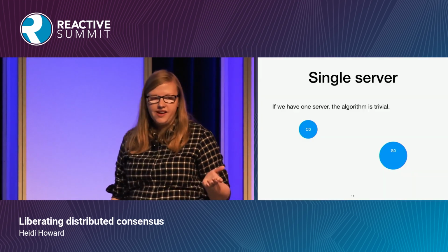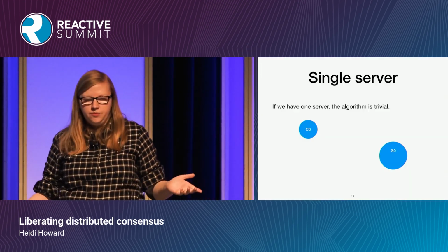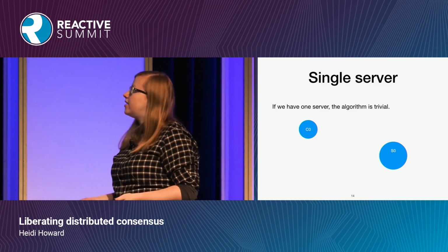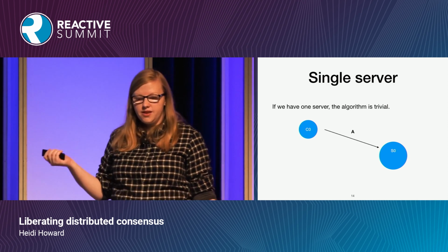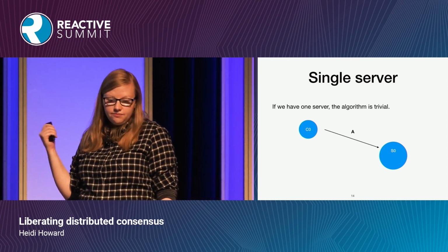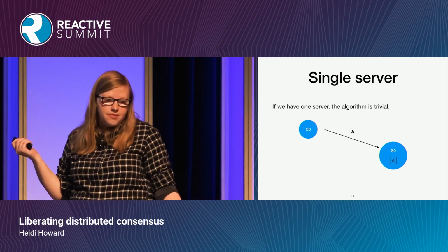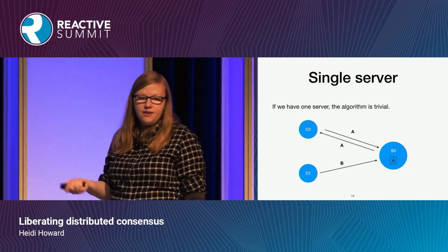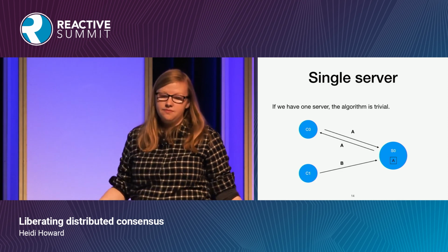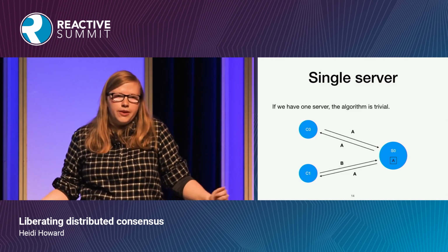So if we had 1 server, this problem would be completely trivial. A client sends a message to the server with what they would like the value to be. The server writes that value into a register and responds to the client. Another client comes along, they wish for it to be B, but it's already been set, so it's A. Deal with it.